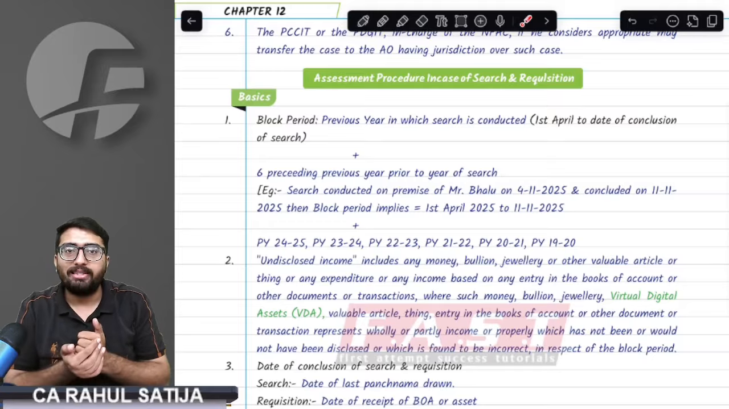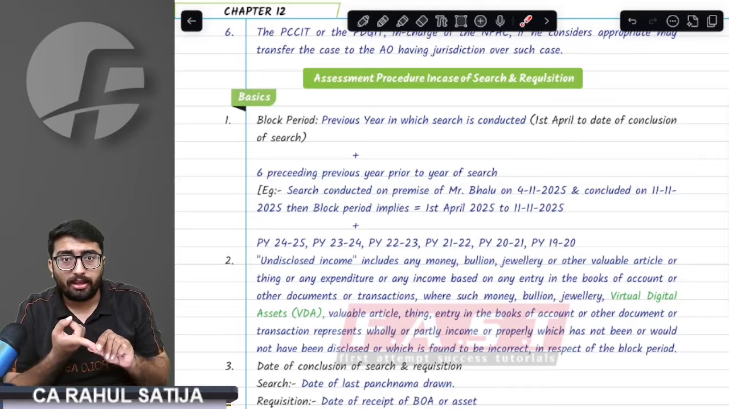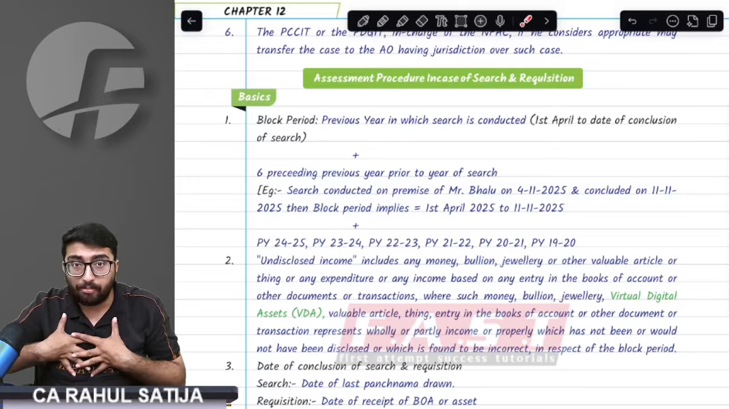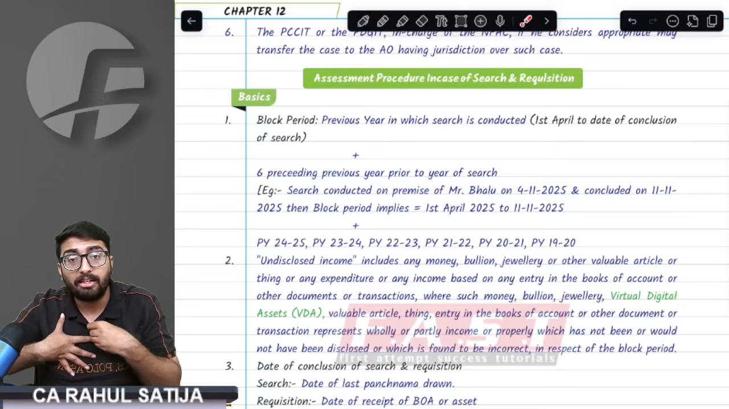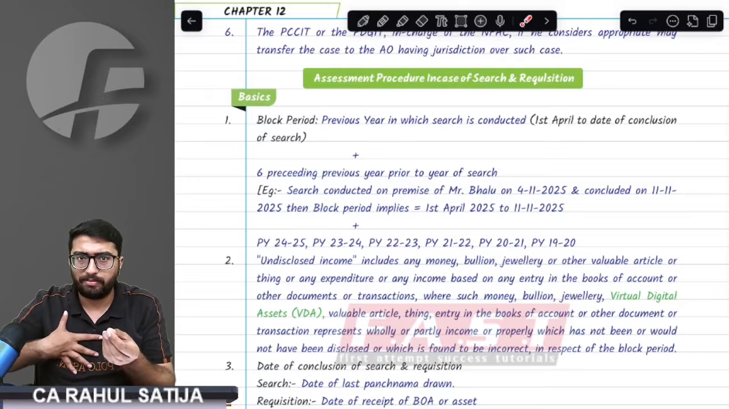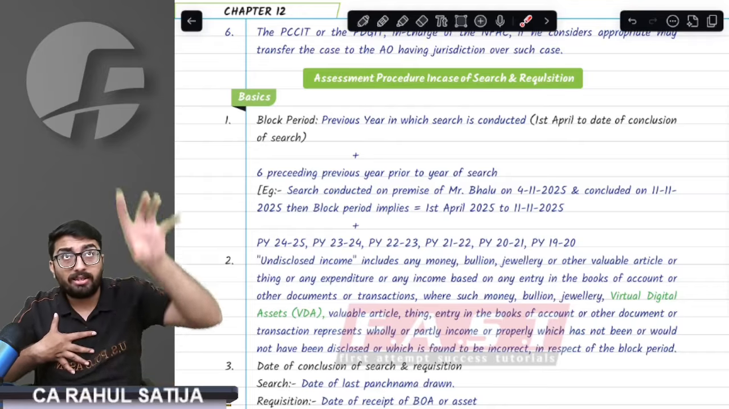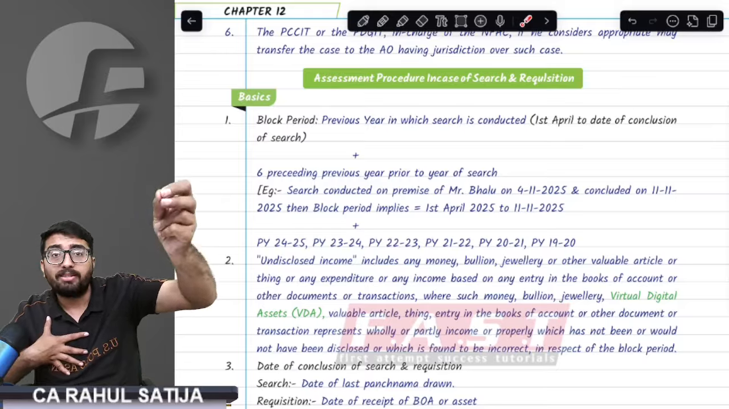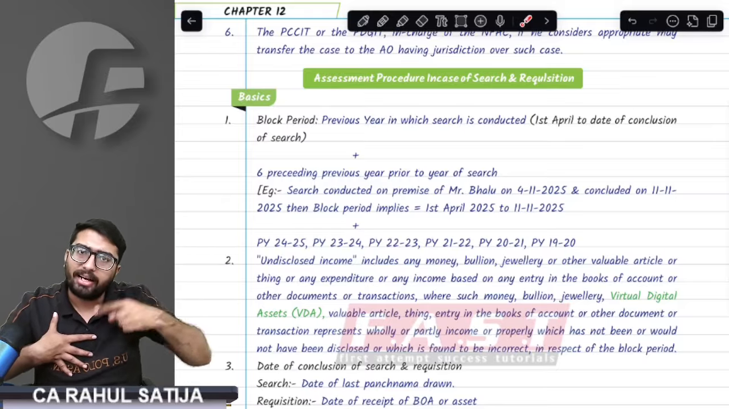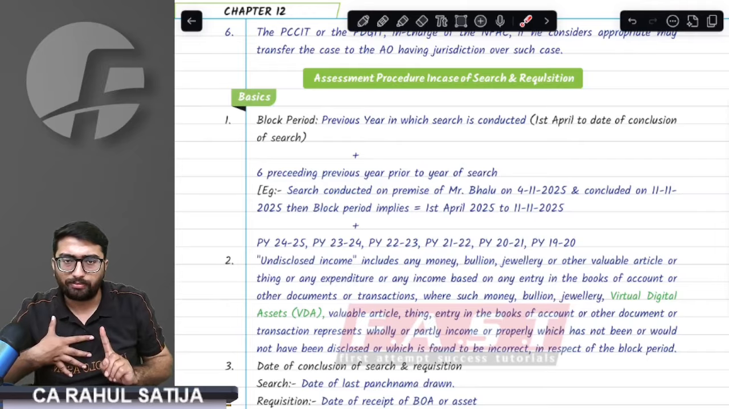This assessment takes place in search cases. If, for example, a search happened at my premises, then my assessment would be done on a block assessment basis. Similarly, if a search is not done at my premises but at the premises of some other person, and my documents are found there, again block assessment would be done in my case.